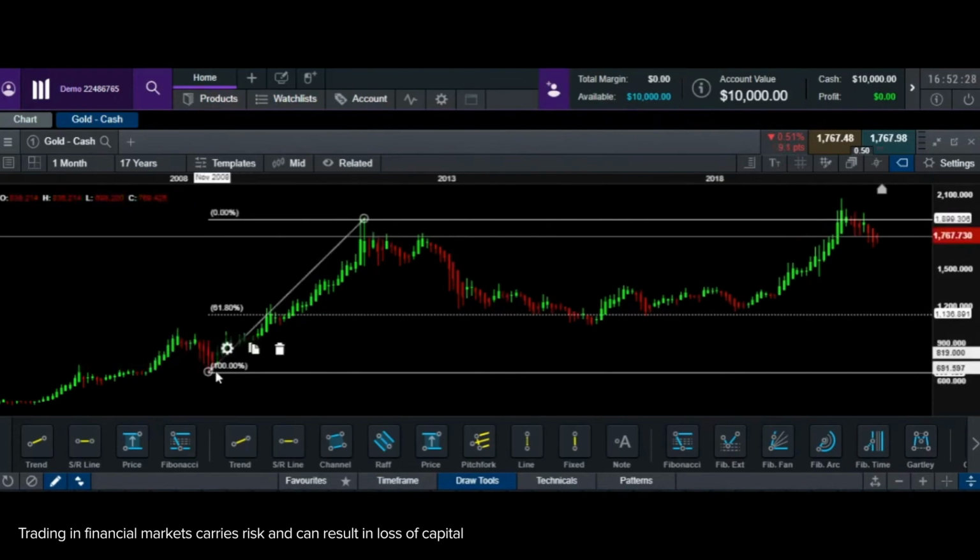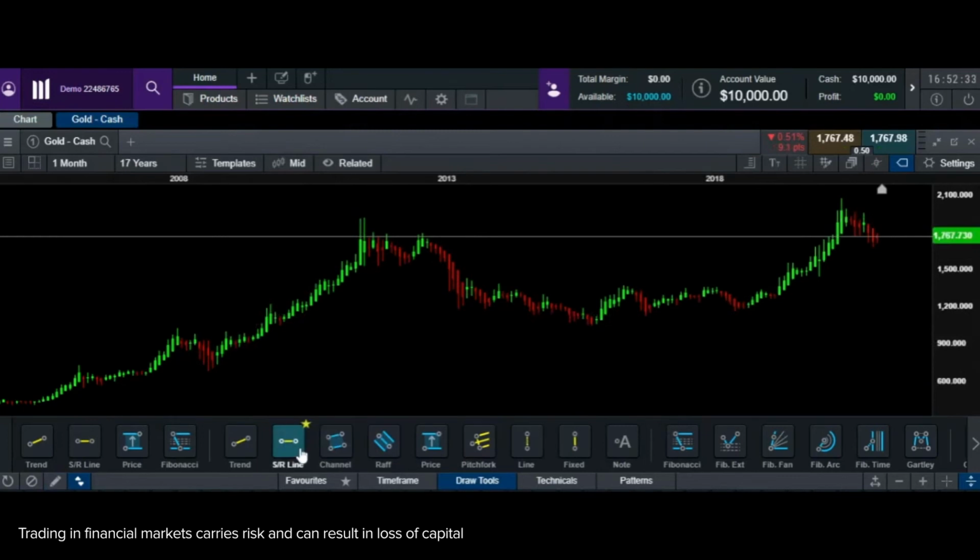Now we are looking at today. I'm going to be measuring this rally because this is the most recent rally that we've seen, which happened all the way from 2018 and ended in 2020, and now it looks like a downtrend.